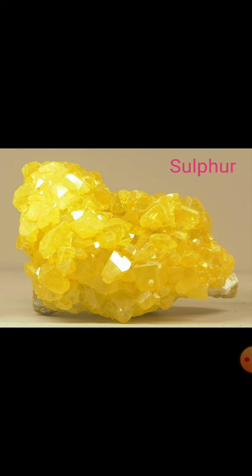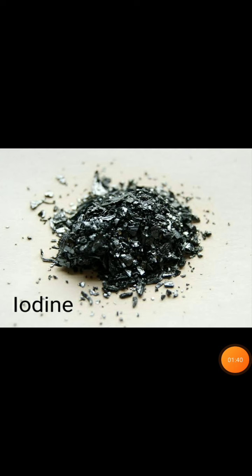That means the non-metals are non-malleable. That is, they cannot be beaten into thin sheets. Also, the non-metals cannot be drawn into thin wires, which means the non-metals are non-ductile.